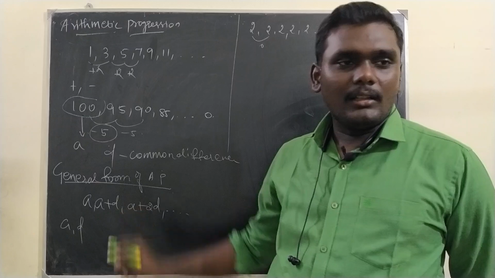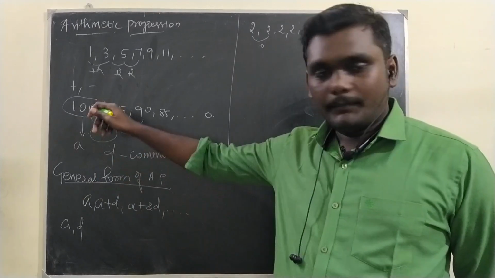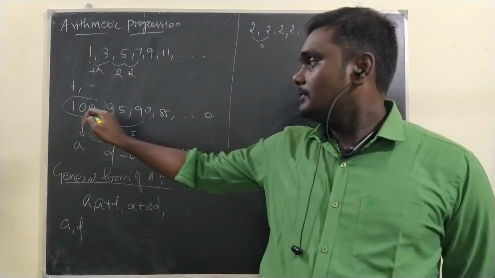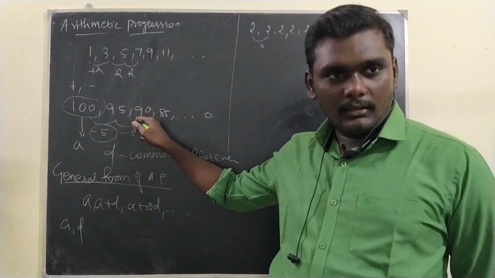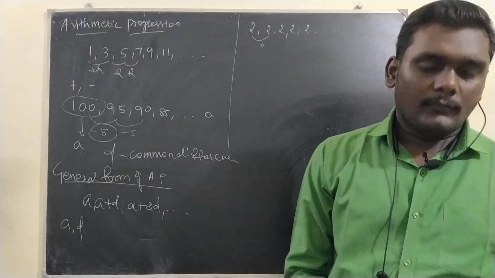Each number is called a term of an arithmetic progression. How do you call this? Term of an arithmetic progression. This is the first term, this is the second term, third term, fourth term. Likewise, it goes on.